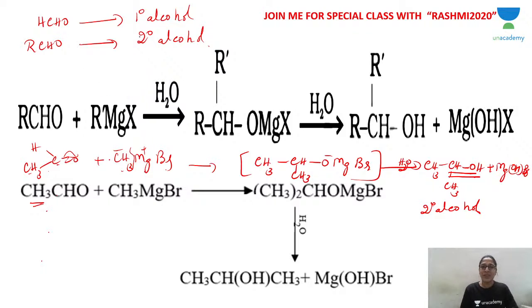Please note, if you want primary alcohol, you have to use aldehyde. But which aldehyde? The first aldehyde, methanal. You have to use methanal only if you want primary alcohol. Any other aldehyde of the homologous series will give you secondary alcohol. Is that clear? Okay, methanal will give you primary alcohol. Any other aldehyde will give you secondary alcohol.